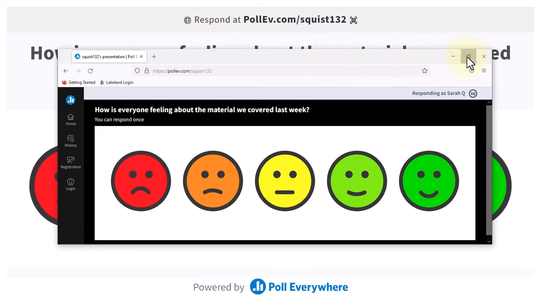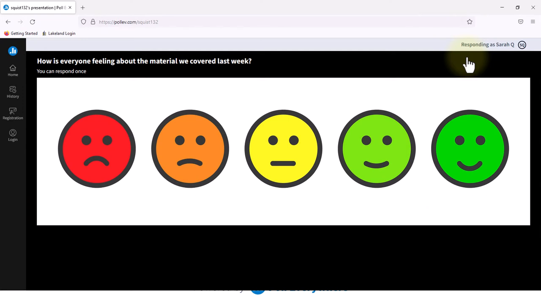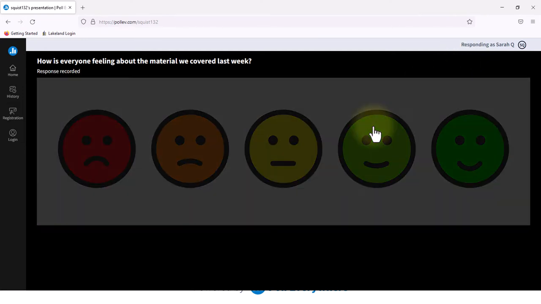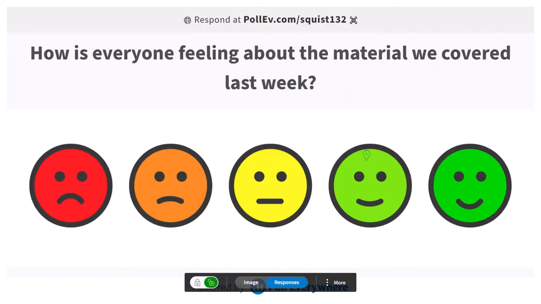And if I'm a student, all I have to do is simply select where I want to put my response. And looking at the teacher presentation, you'll see that there is a marker here from that student, and you'll start to see other markers come up as students respond. You can say, you have 30 seconds, you have a minute to answer before going over responses.